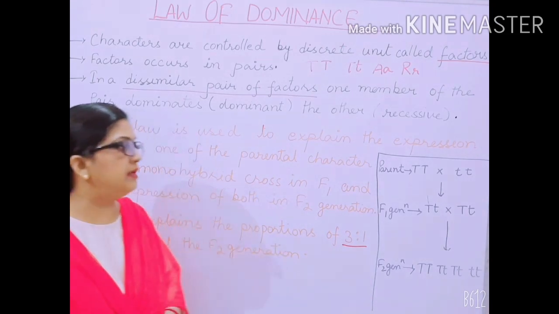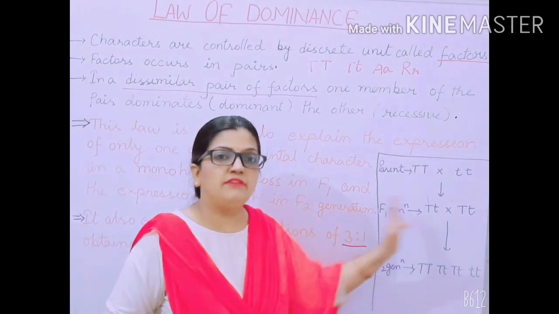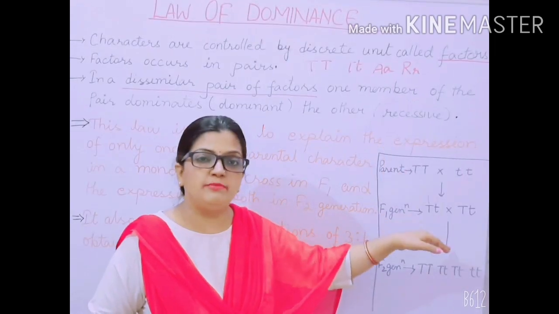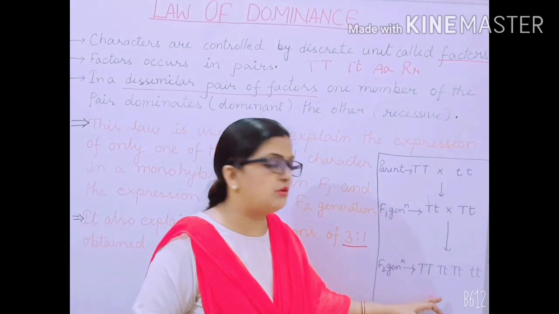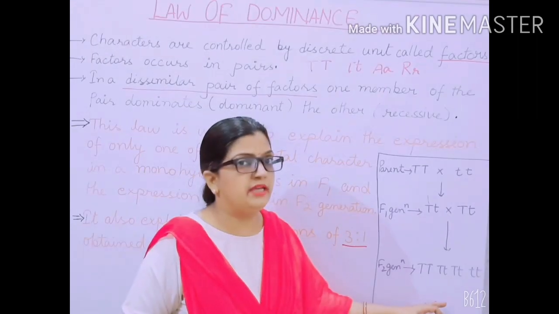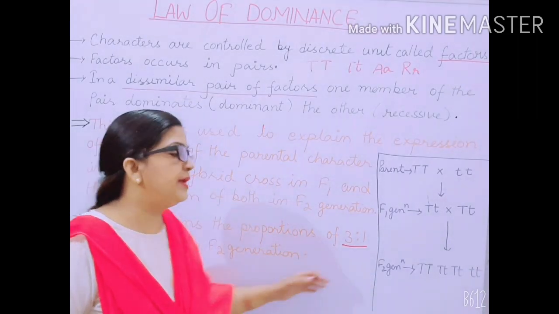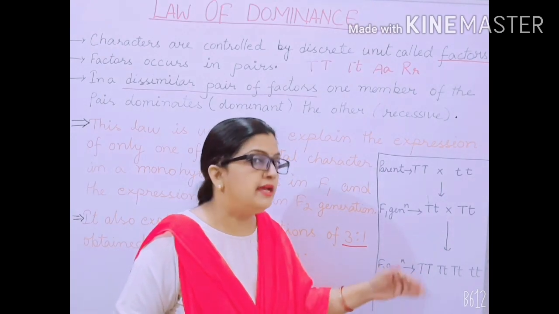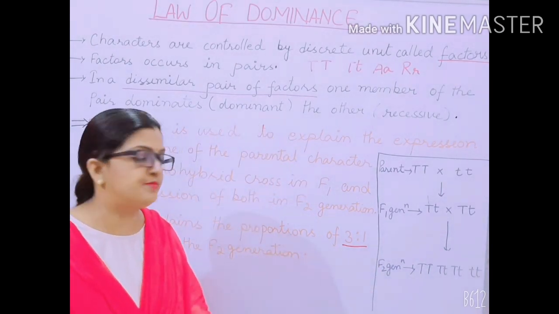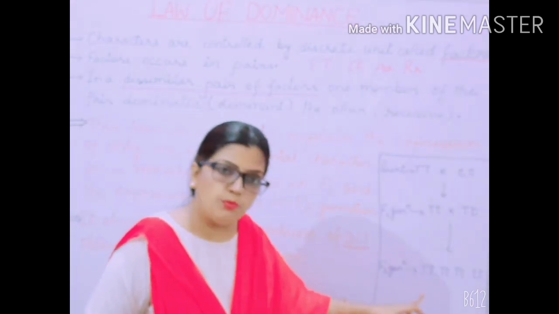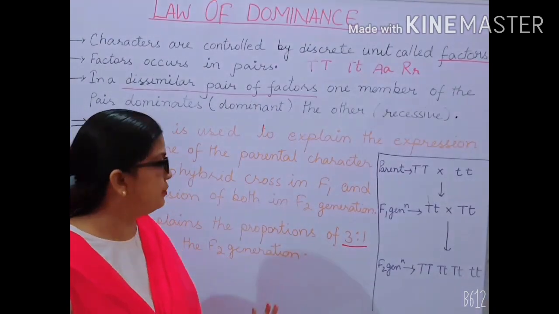Then he told that in the F1 generation, only one of the characters of the parent will be expressed. But in the F2 generation, both the characters of the parental generation will be expressed, and in such a way that the ratio of the offspring will be 3:1. Hope children, this is clear to you.